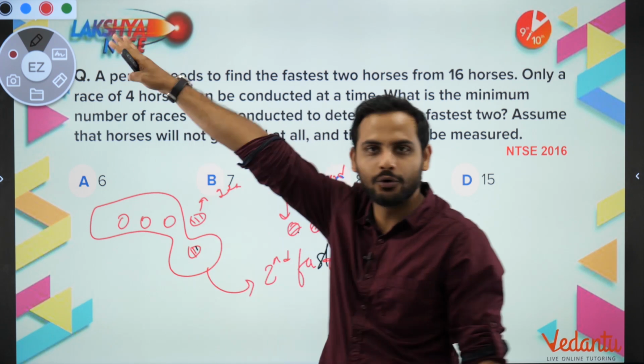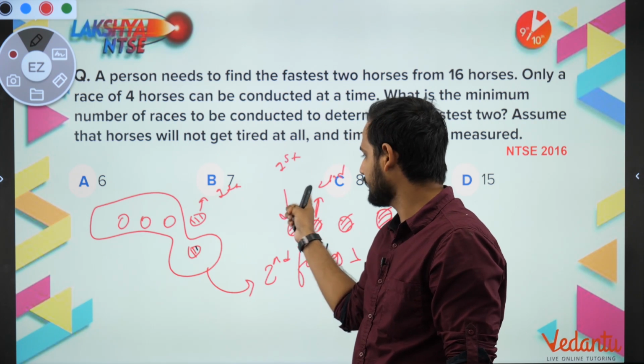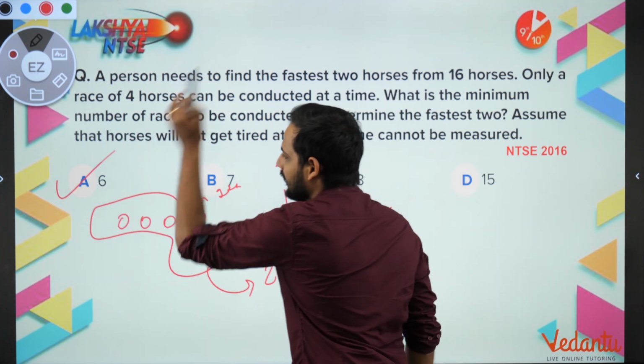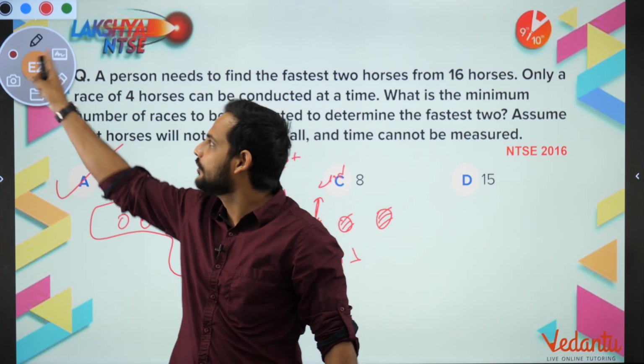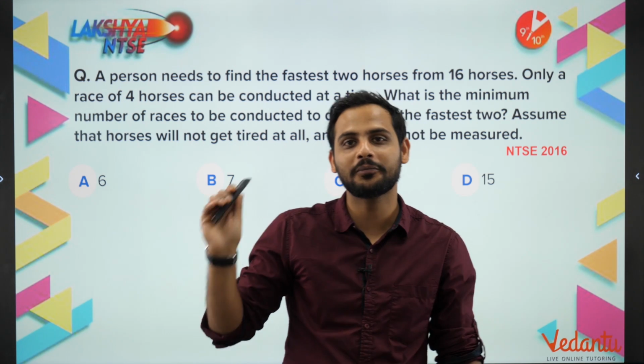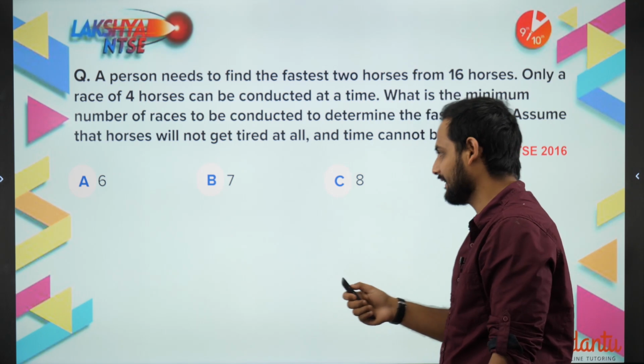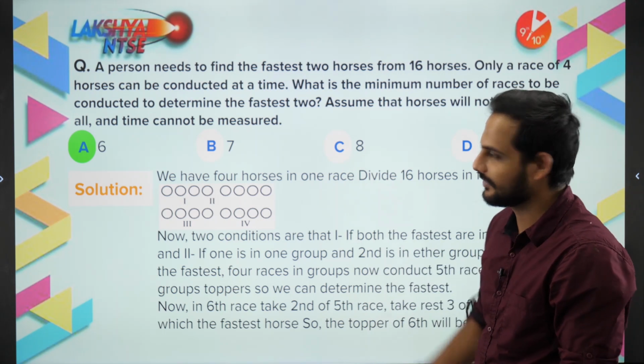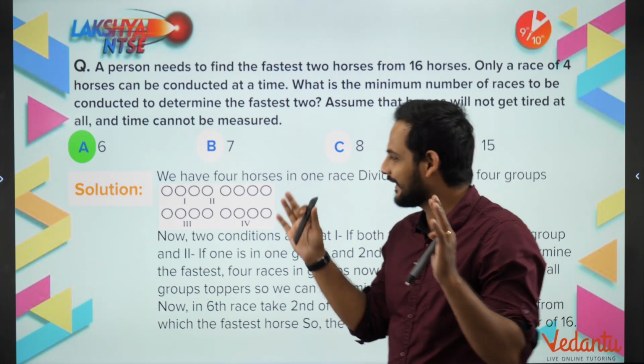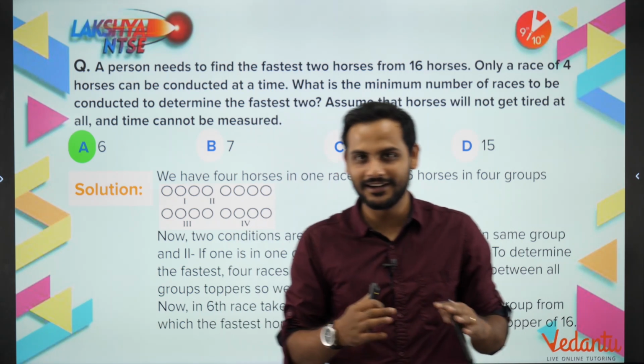So total how many races? 4 there, plus 5th race, and plus 6th. So total 6 races we have to conduct to get to know who are the top 2 fastest ones, right? So this is how we have got it. The correct answer is 6. Okay, so this was a very awesome question and I hope all of you loved it, right?